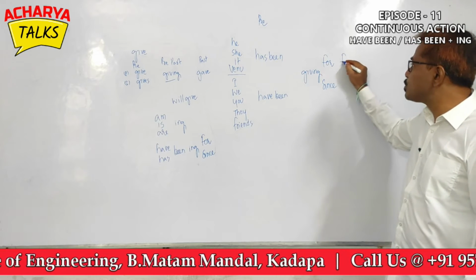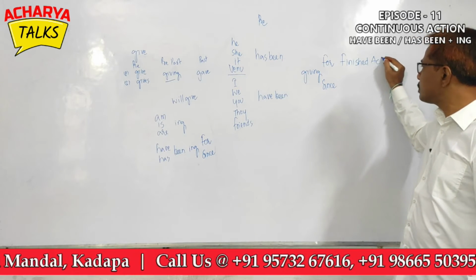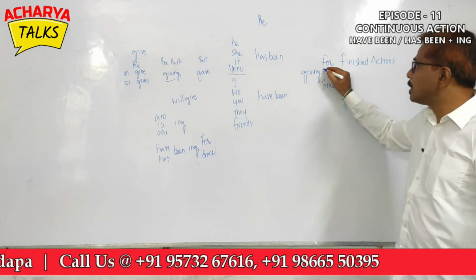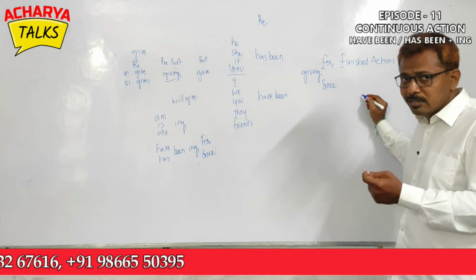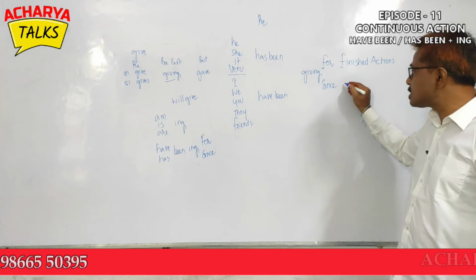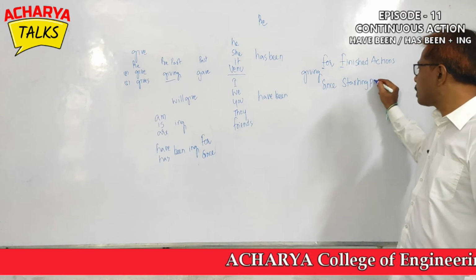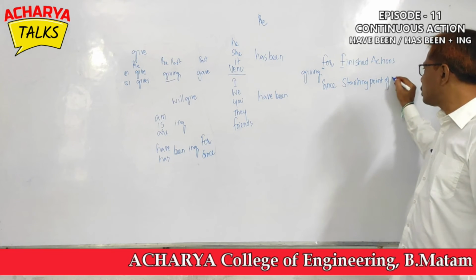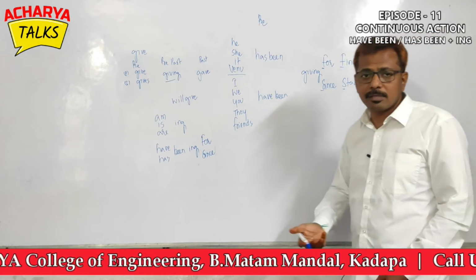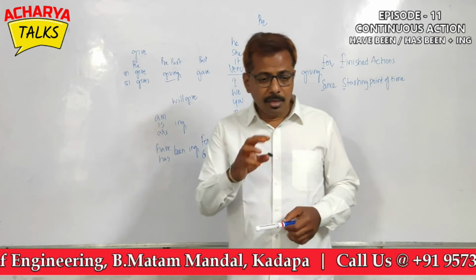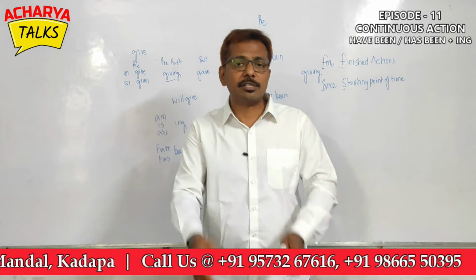For, we are using it for finished actions. It starts with f, and finished action also starts with f, so you can easily remember it. And since for starting point of time. So this also starts with s and s. Try to understand this. Try to get a clarity about this. For is used for finished actions.